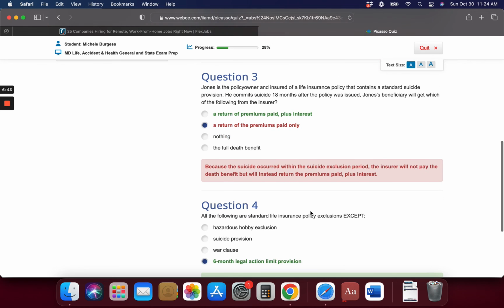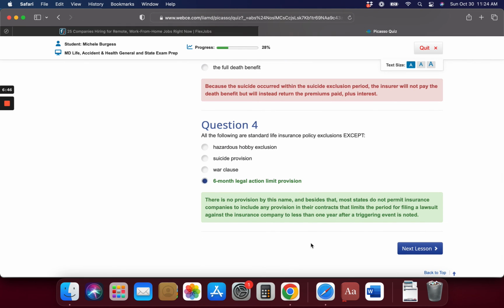Alright, so this one is: all standard life insurance policies include war clause, suicide, hazardous hobby exclusion, and they do not include a 6-month legal action limit provision. I have no idea what that even is, but I'm just making that up.